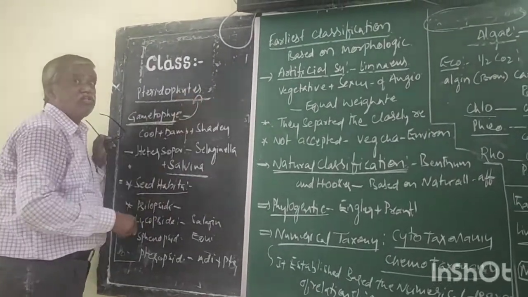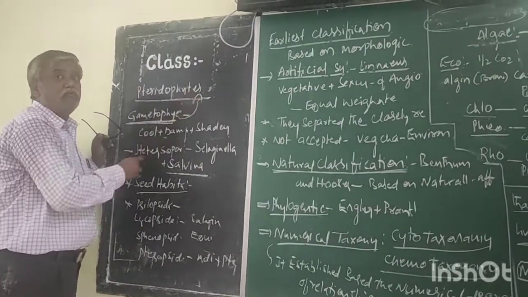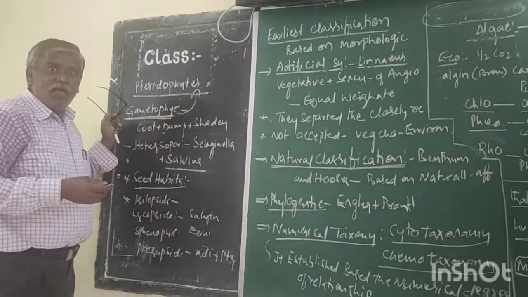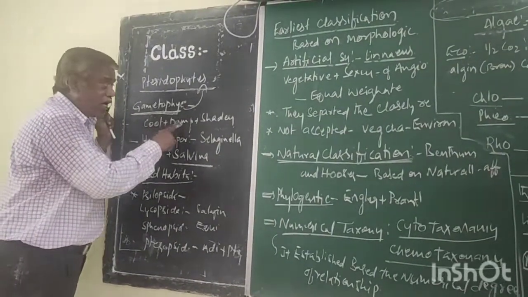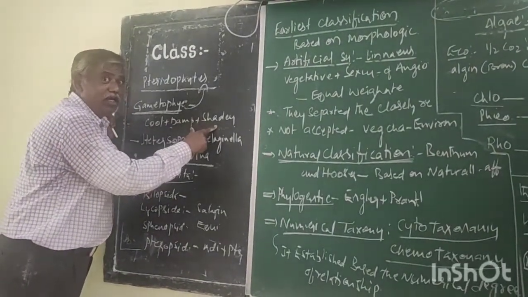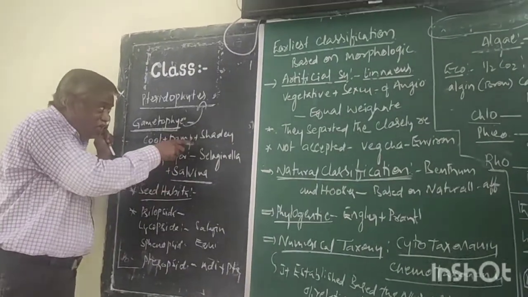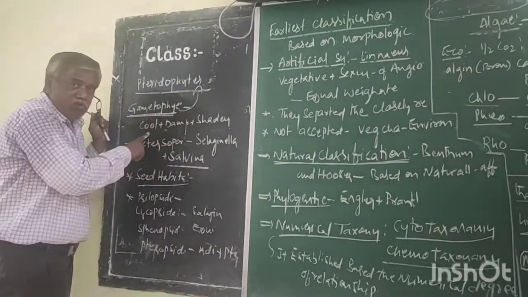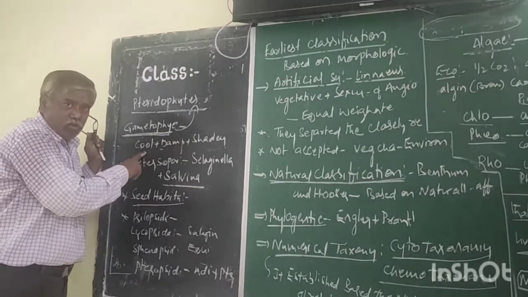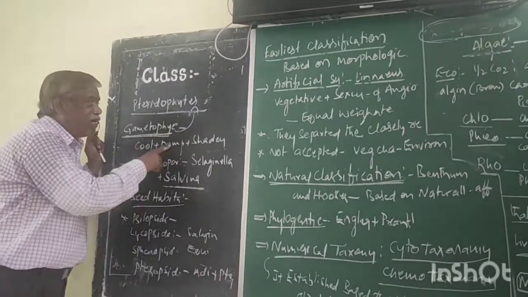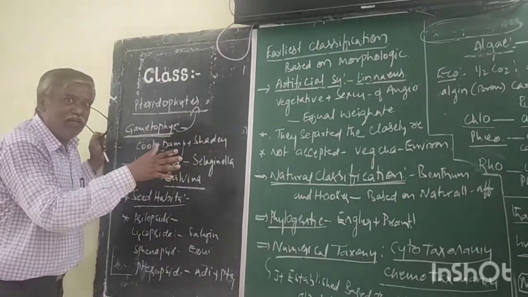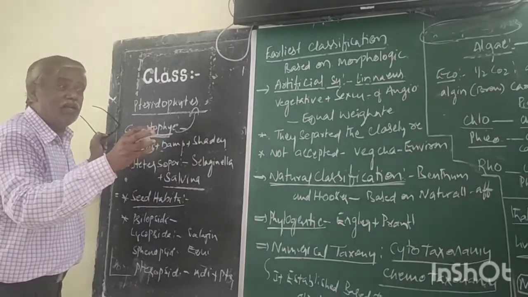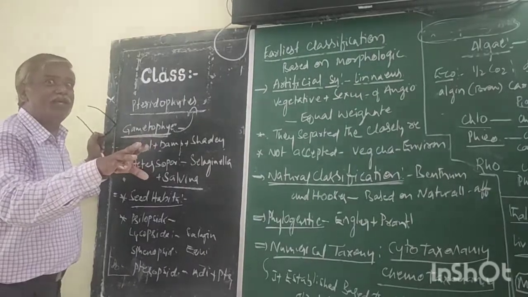The gametophyte of pteridophytes requires cool, damp, shady places. These are the three combinations. Cool means the temperature is very low. Damp means moist. Shady means light is not available.